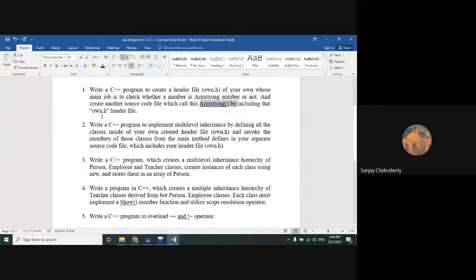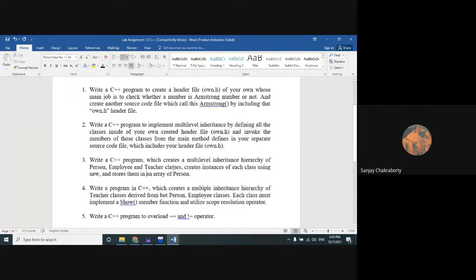Okay, second problem is related to class and object, which I have already told you. So you have to implement here the multi-level inheritance. Okay, so A implies B, B implies C, like this multi-level inheritance by defining all the classes inside of your own created header file own.h and invoke the members of those classes from the main method defined in your separate source code file, which includes your header file. Okay, so these two are the programs regarding your header file. So at least these two programs you will have to do today. Okay, and these three programs I have given for your practice.